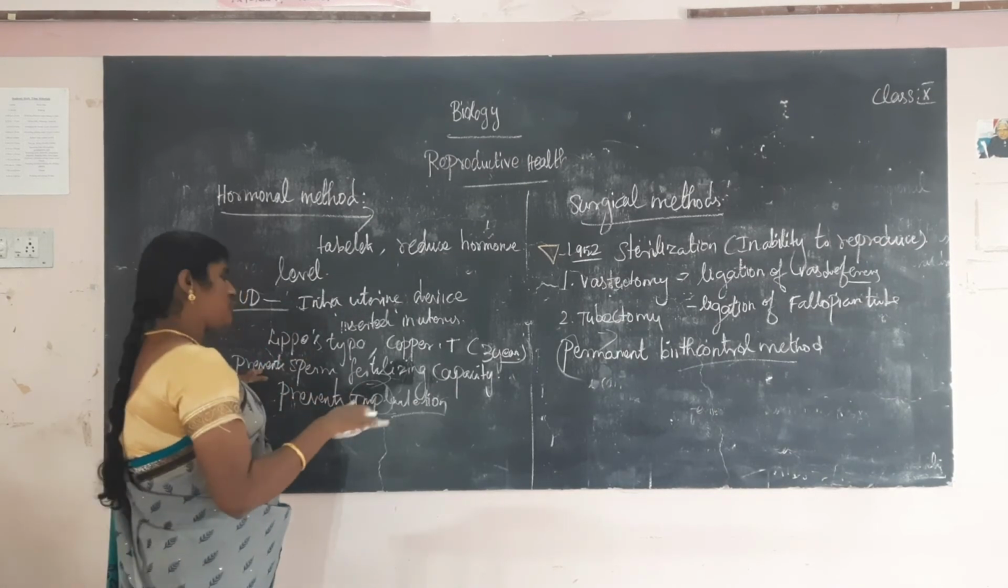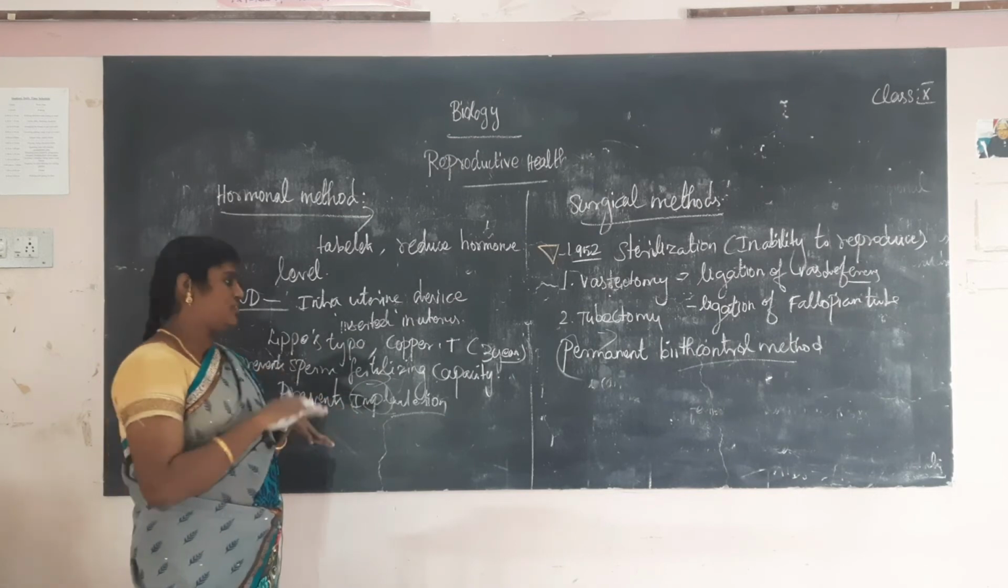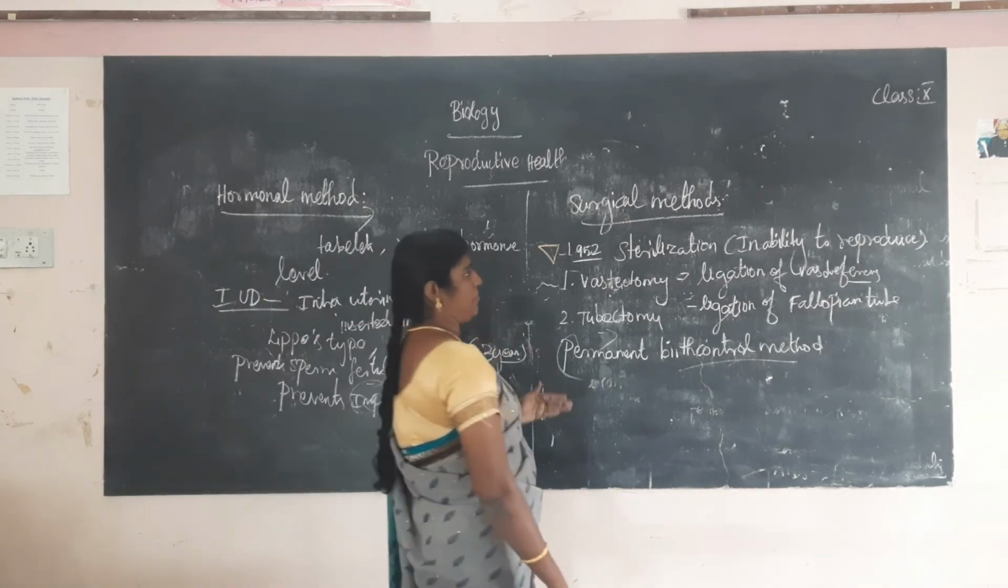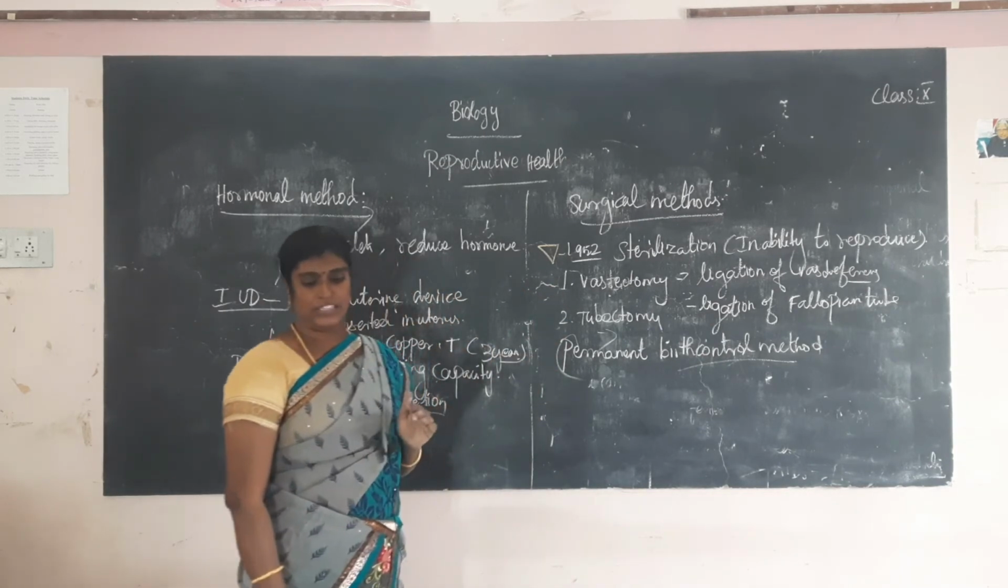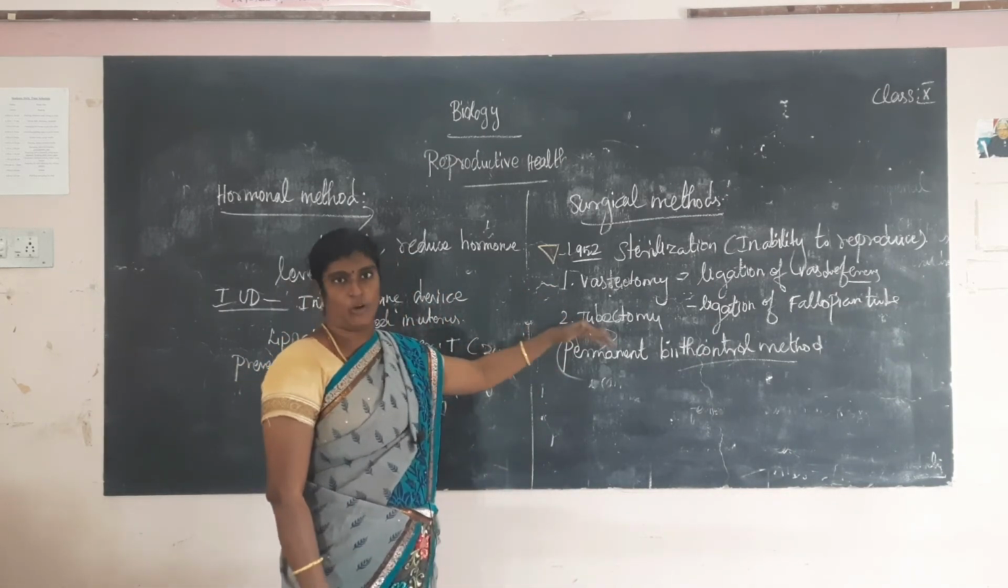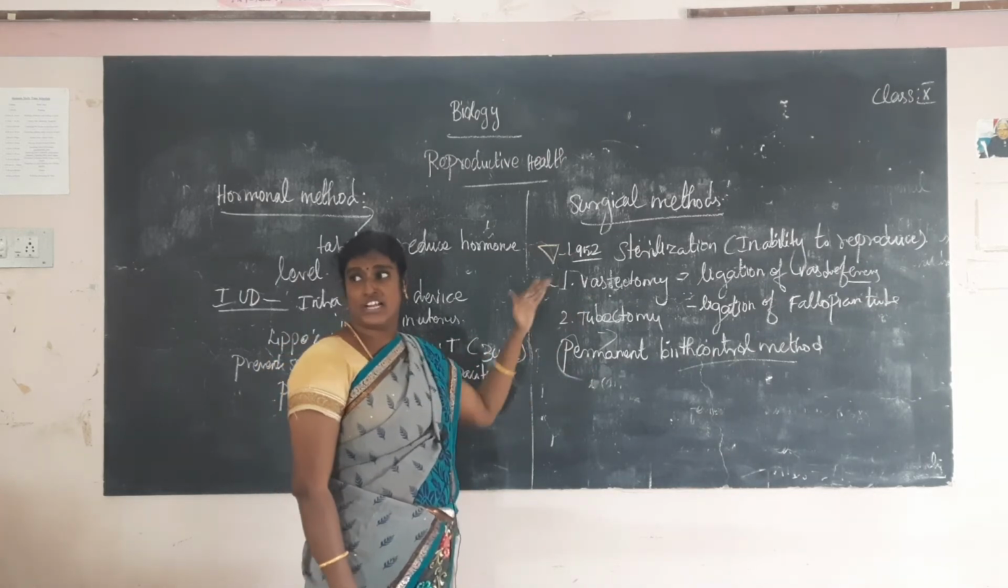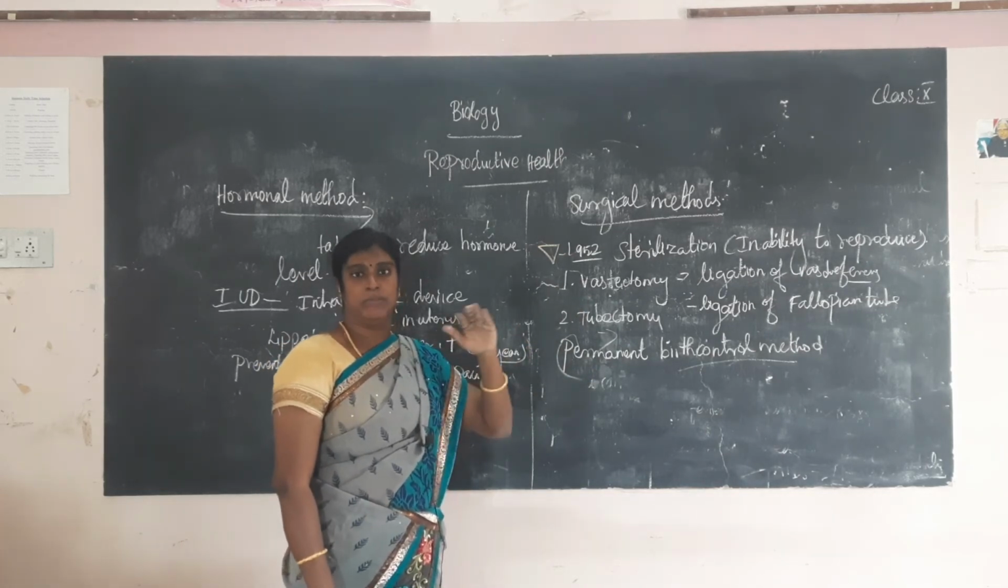What is the use? This prevents fertilization and prevents implantation. And the surgical methods are vasectomy and tubectomy. This is a permanent birth control method. Sometimes a 1-mark question is asked: which one is a permanent birth control method? The surgical method is the permanent birth control method.